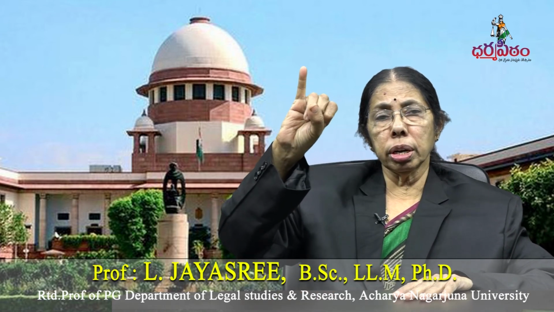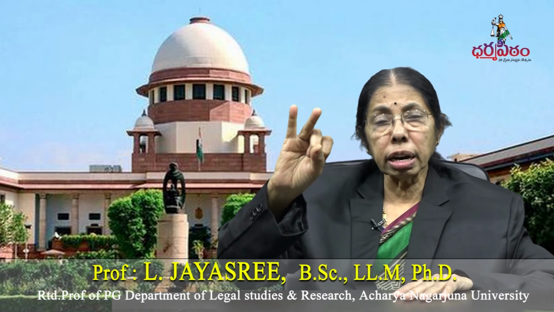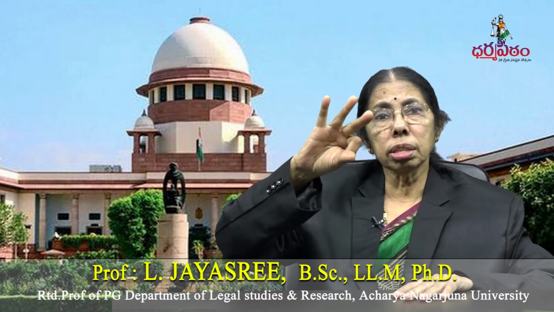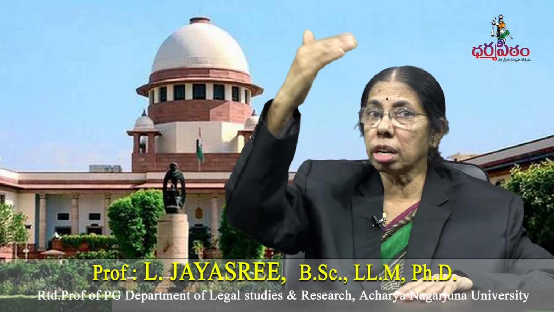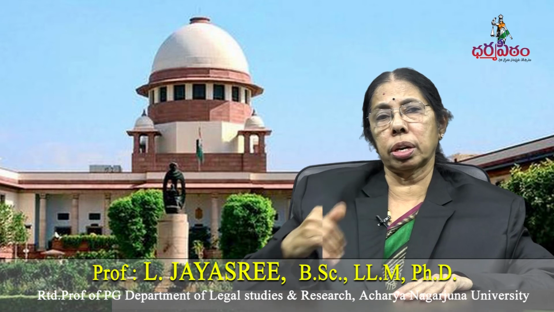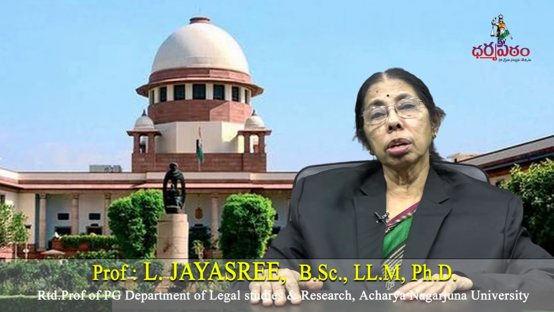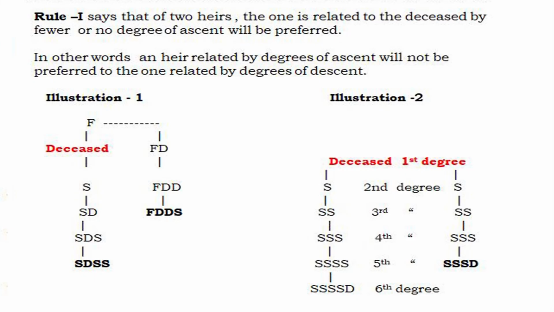Intestate is the first degree, his son is the second degree, his son's son is the third degree, and so on. You have to start counting with the intestate. Intestate is always the first degree. So these are the three rules explained under section 13.